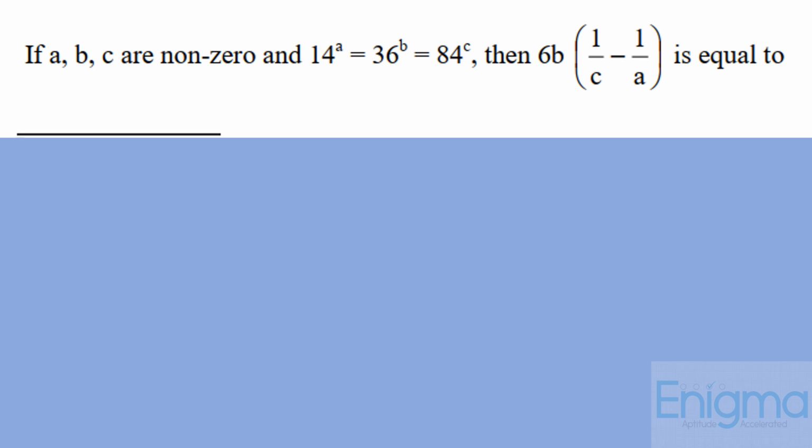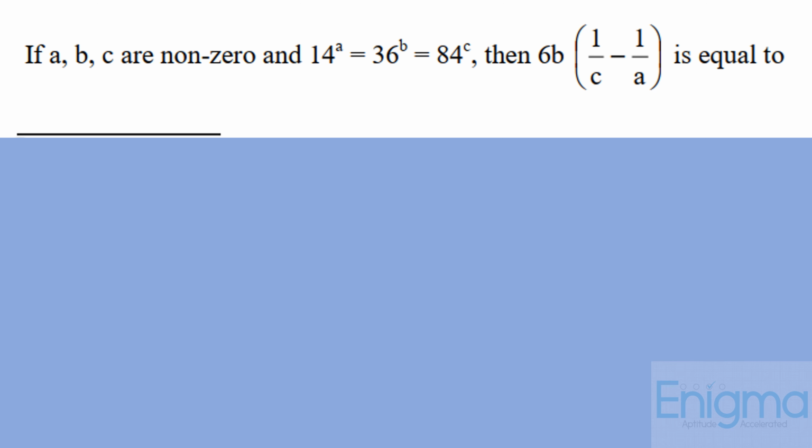If a, b, c are non-zero and 14 raised to a is equal to 36 raised to b is equal to 84 raised to c, then 6b into bracket 1 upon c minus 1 upon a is equal to dash. It is a TITA type of question, that means type in the answer. Now let's solve this question.